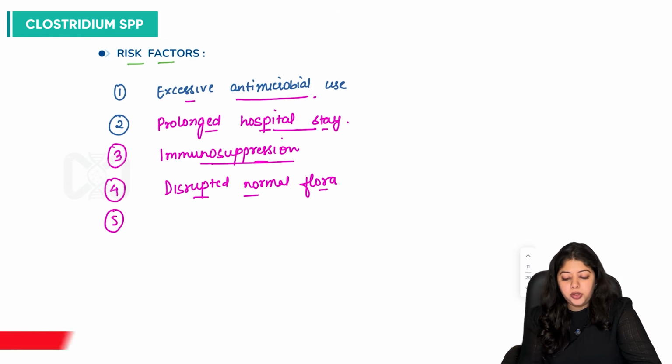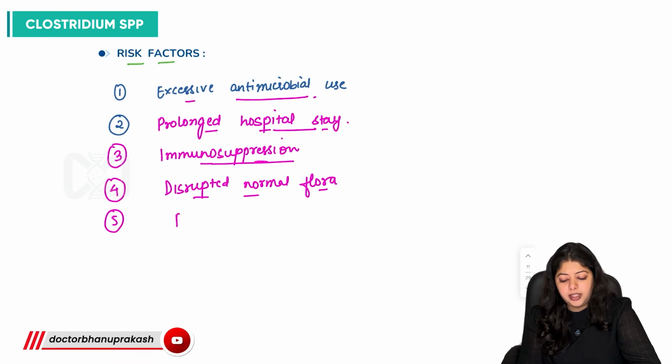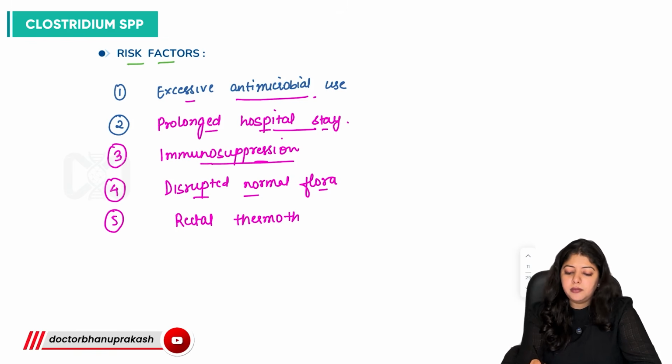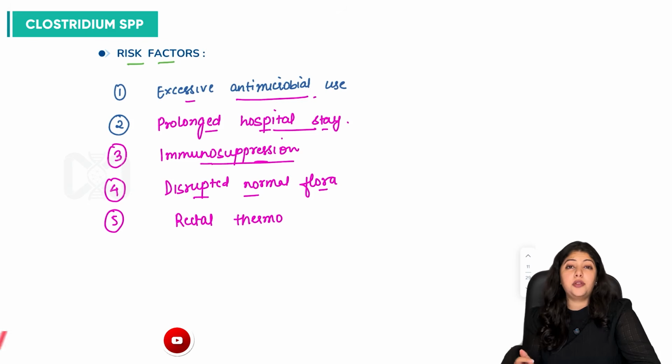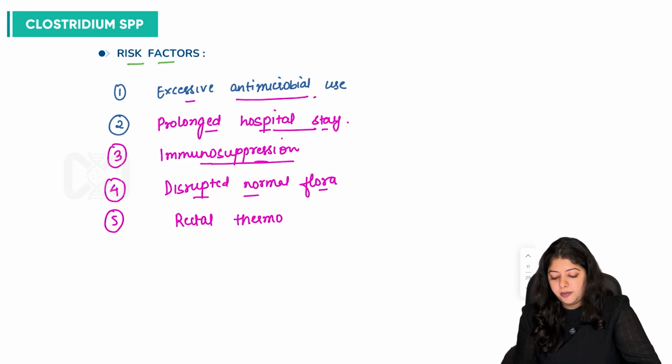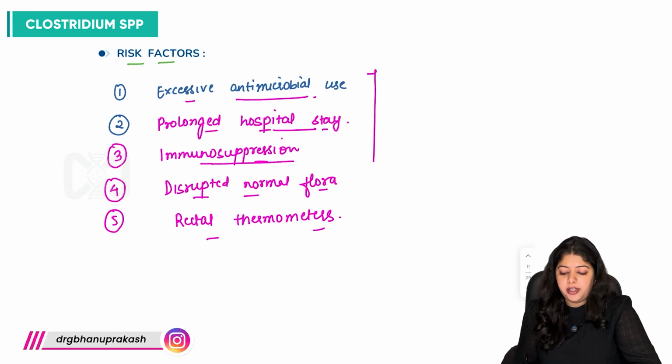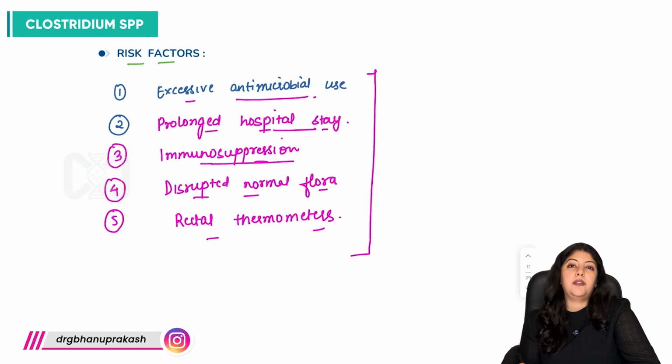So can we also say that use of rectal thermometers can act as the source of germination of these bacteria, right? So these are all important risk factors which predispose to the development of such conditions.